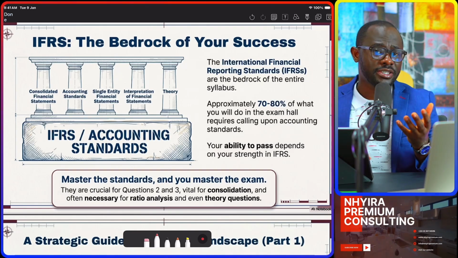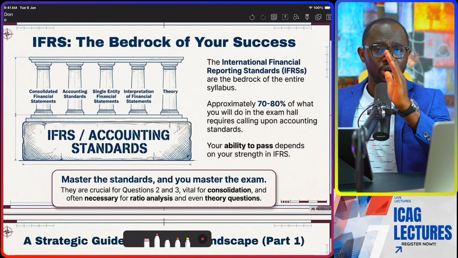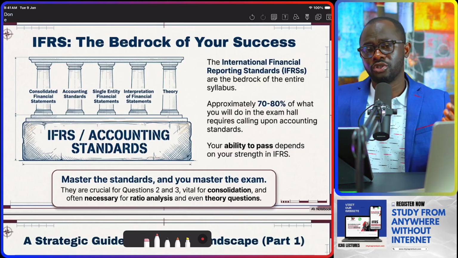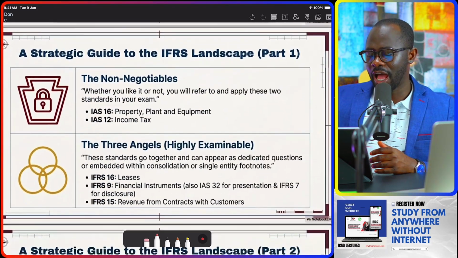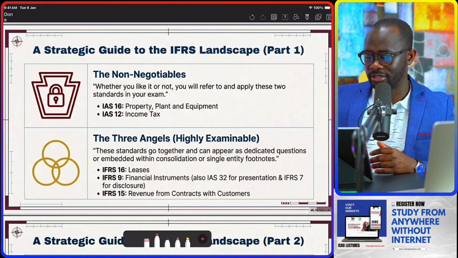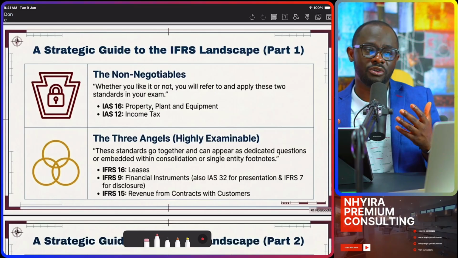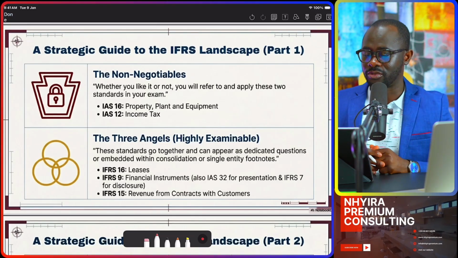That is why the key summary videos in the mobile application is a crucial resource that we have available that you must leverage to increase your chances of passing the examination. But then, how are the standards divided? So, for the purpose of our discussion and how the exam is going to be, these are the key issues you must understand when it comes to the accounting standards.